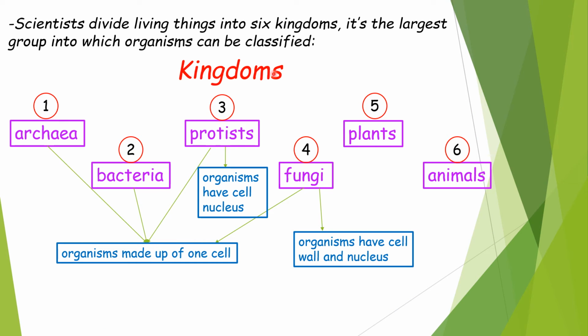So let's go back to our kingdoms now. We need to talk about archaea, bacteria, protists, and fungi. They have one thing in common. Their organisms are made up of one cell. Only protists have organisms that have a cell nucleus, and fungi, their organisms have a cell wall and a cell nucleus.